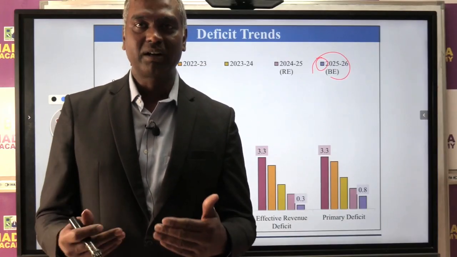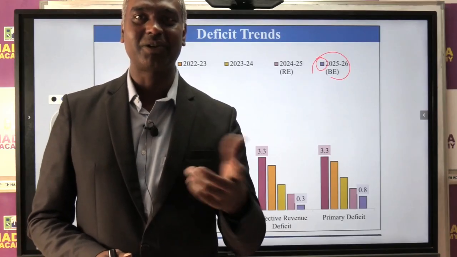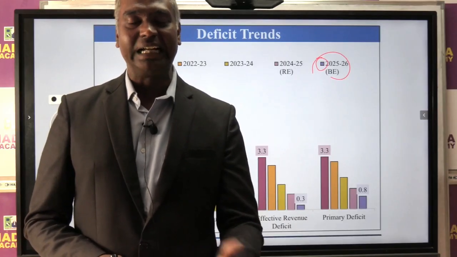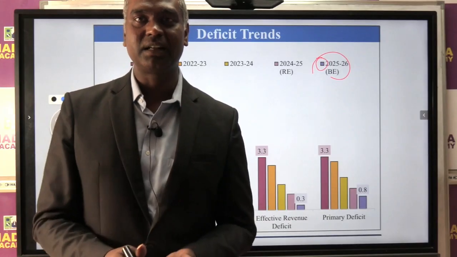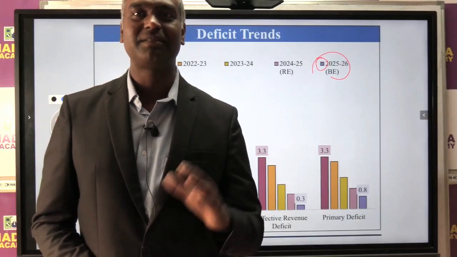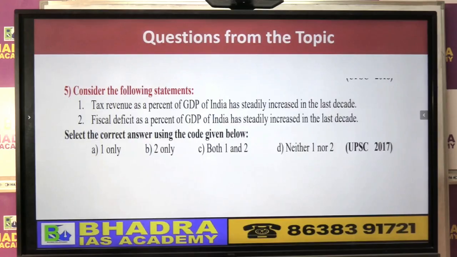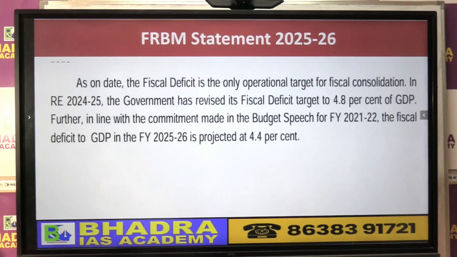So this is a burden on future generations, which is not justified. When you talk about economics and literature, it is not justified that the present government should keep on borrowing and the future generation will pay the money. It is not fair, right? Therefore, fiscal deficit in India has a limit and also a target.